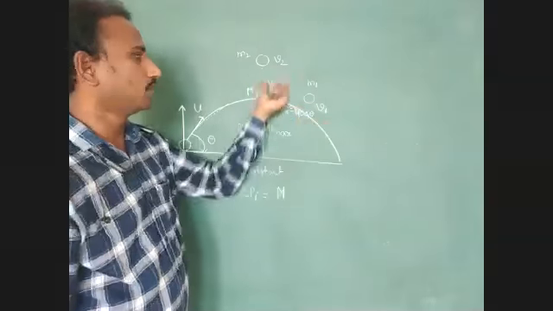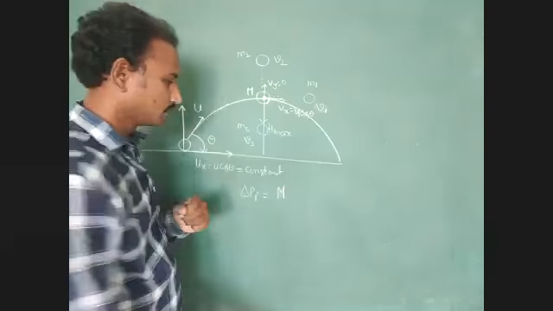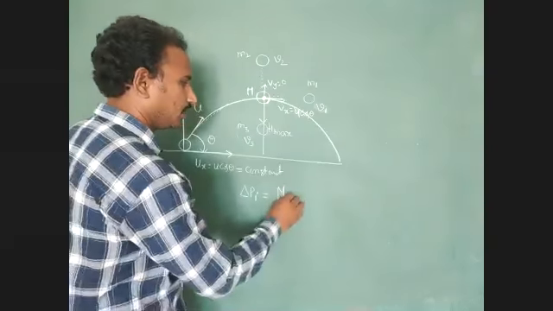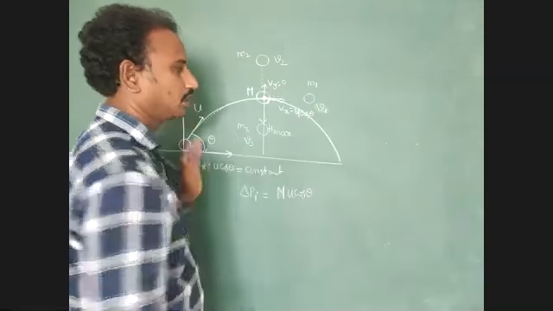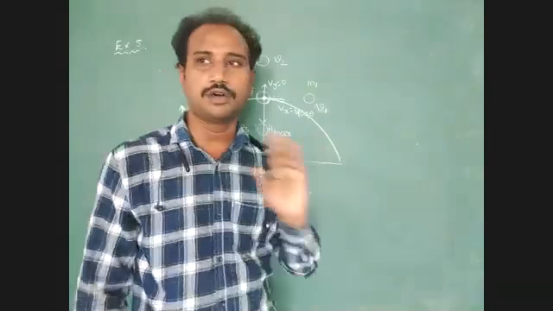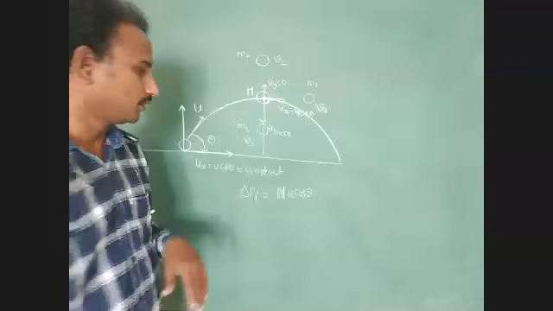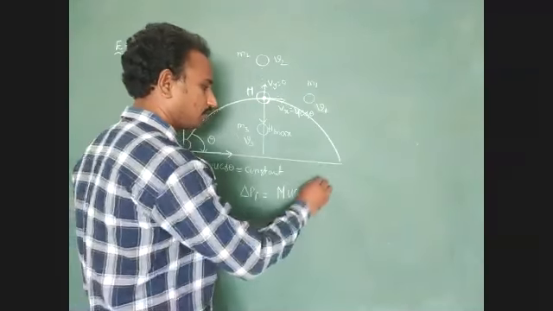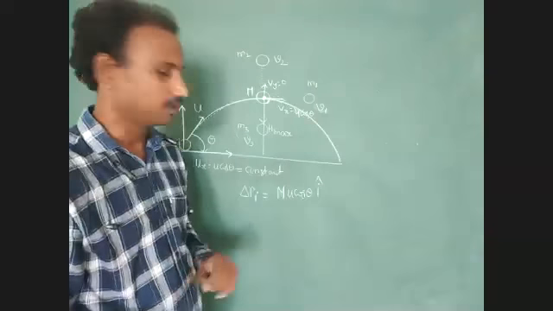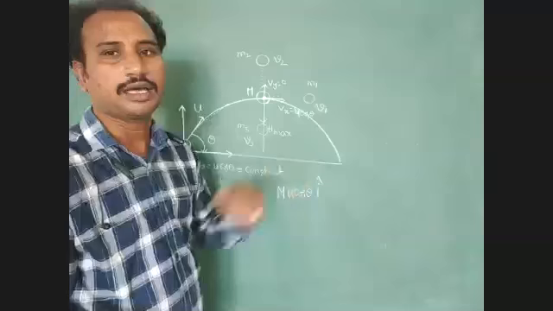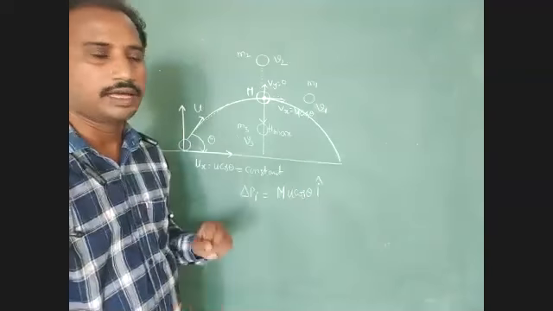Horizontal direction. So we write M U cos theta, with direction along the positive x-axis, represented with the unit vector i: M U cos theta i cap.